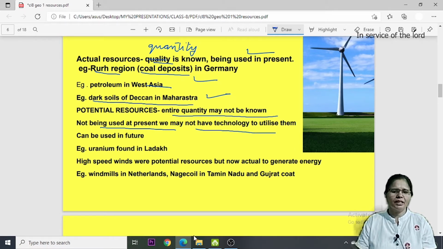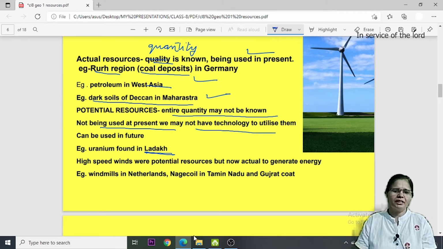An example is uranium, which is found in Ladakh. So if we are able to develop technology to utilize it, then it will become an actual resource. It means potential resources can become actual resources in future, and actual resources which we are using now may exhaust or may end in future.